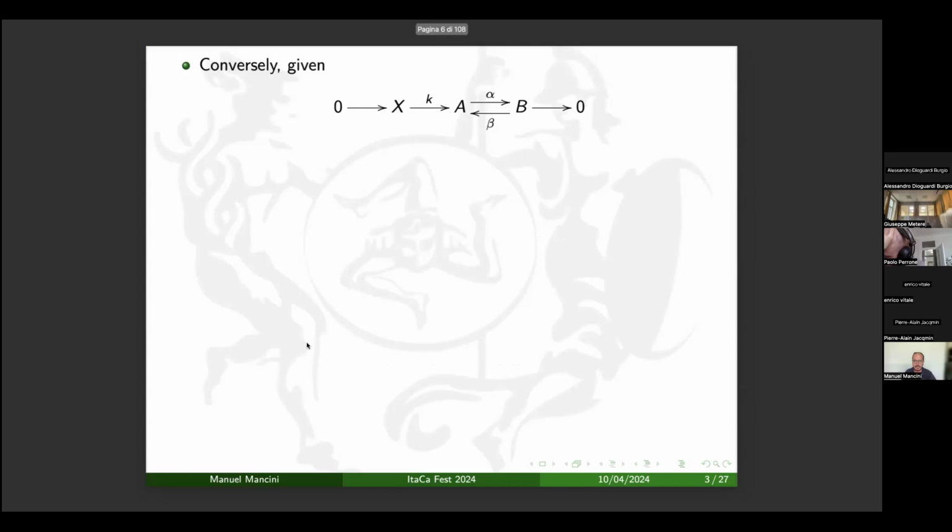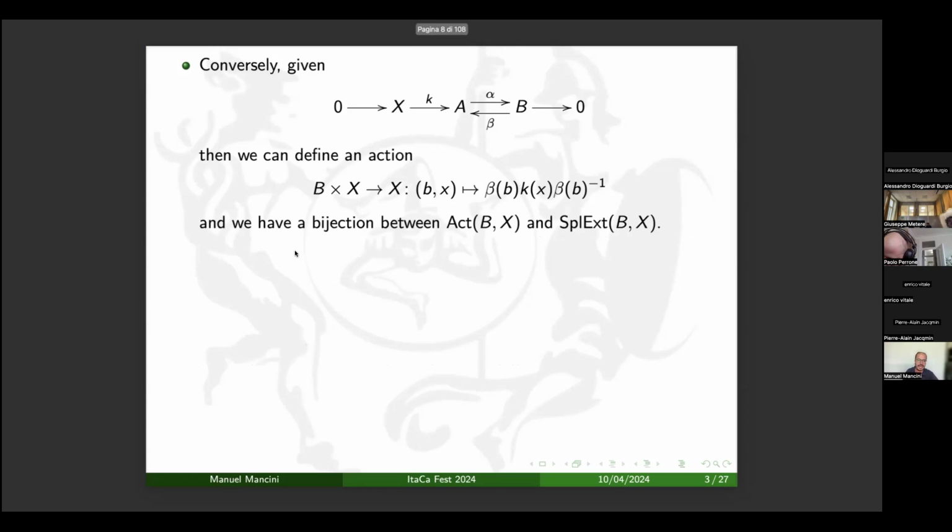converse. Starting with a split extension, we can define an action of the group B, that is the co-kernel of the split extension, on the kernel X, and the action is given essentially by the conjugation of beta of b and k of x. So we are conjugating b and x, but inside the group A. And one can prove that there is a bijection between actions of B on X and isomorphism classes of split extensions of B by X.